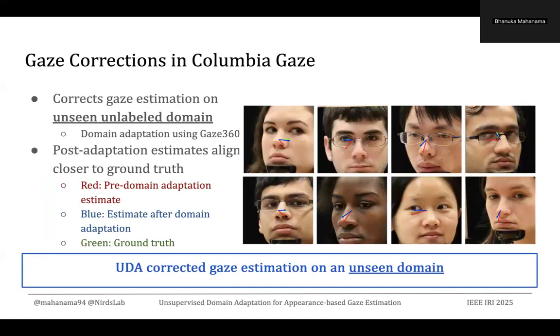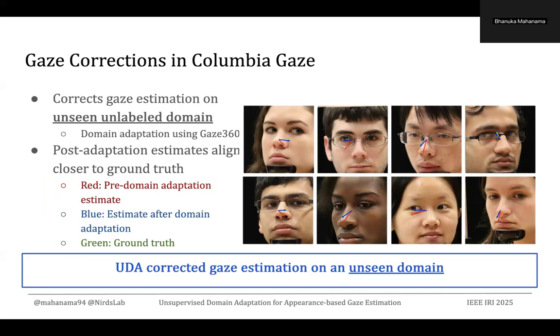Now, in a similar manner, we can also visualize the gaze corrections on the Columbia Gaze dataset as well. Here we have in red the estimates before domain adaptation, in blue the estimates after domain adaptation, and in green the ground truth. Now here also we can see the domain adaptation has led to better alignment of the gaze estimates.